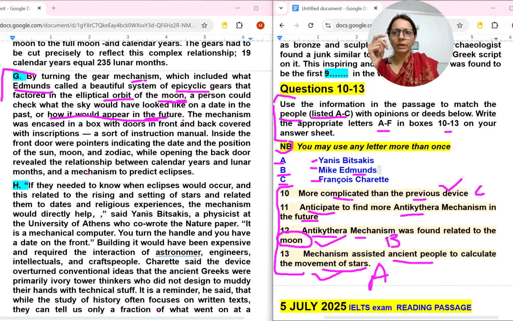So here also in this paragraph it is clear they are talking about the moon, and a person could check what the sky would have looked like on a date in the past and how it would appear in the future. So anticipate to find more Antikythera mechanisms in the future. So this, no, anticipate to find more mechanisms in the future. No, so this is something different. Yes, but as I told you, it will be in the last paragraph. So they are anticipating to find more mechanisms in the future. Let's move to the last paragraph as I told you.